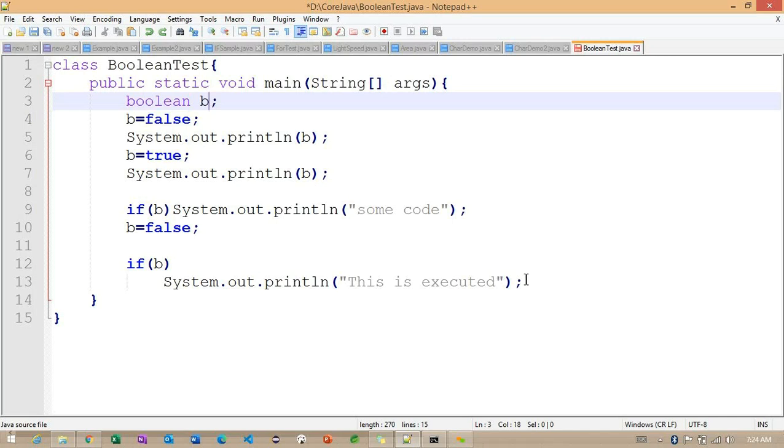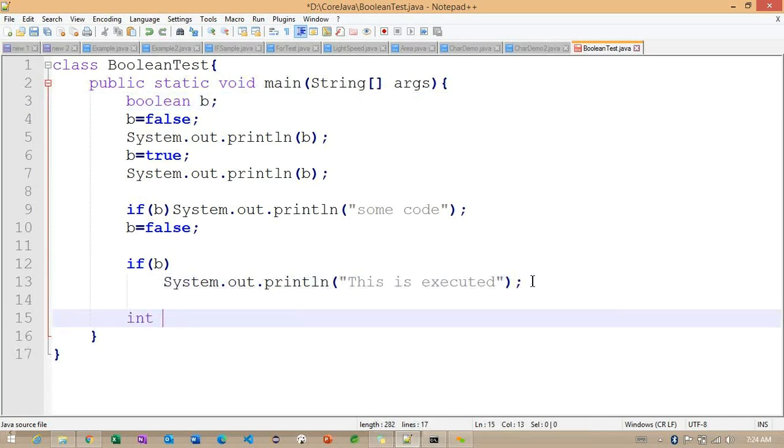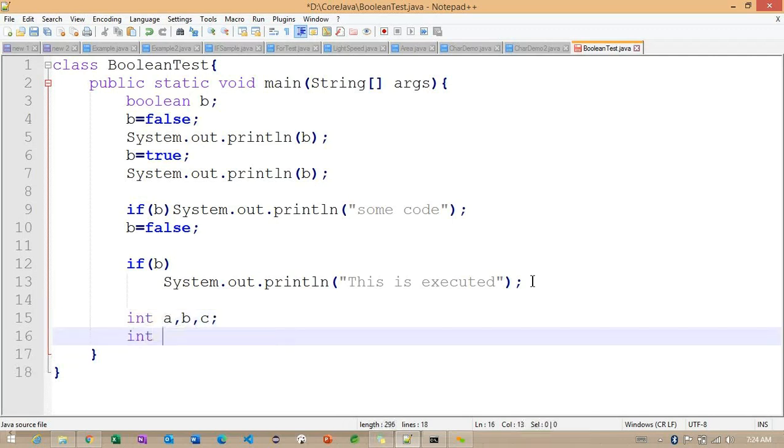Simple here, observe here, I am defining one variable into data type, something like a comma b comma c. So this is one case where we can define the variable here, and the same way int d is equal to 3 and e comma f is equal to 5.